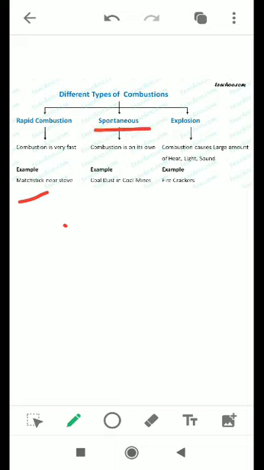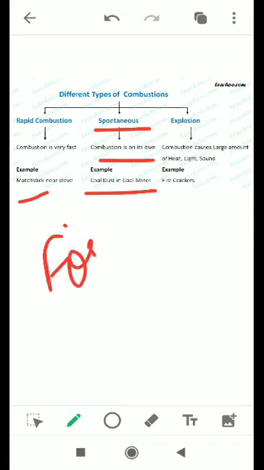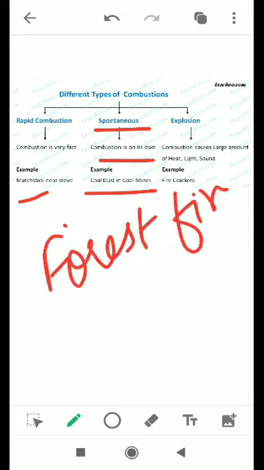Now, spontaneous combustion is that in which combustion takes place on its own, in which no heat is required. No optimum temperature, no ignition temperature. That is spontaneous combustion. Like coal dust in coal mines, it automatically starts burning. That is an example of spontaneous combustion. Like a forest fire, it also happens on its own. So that is why it is called spontaneous combustion.